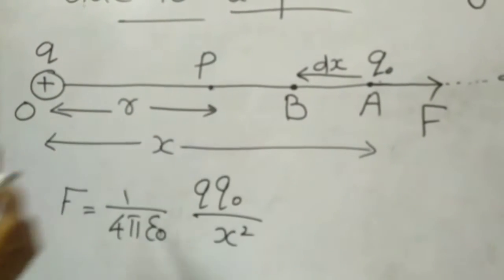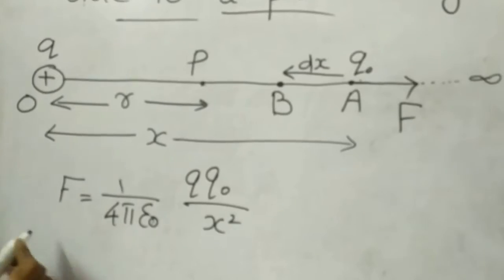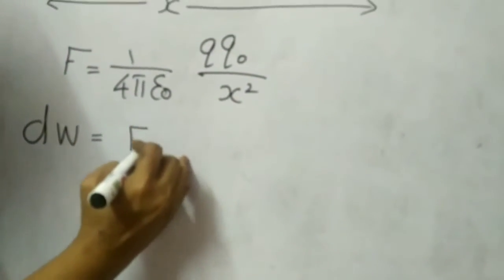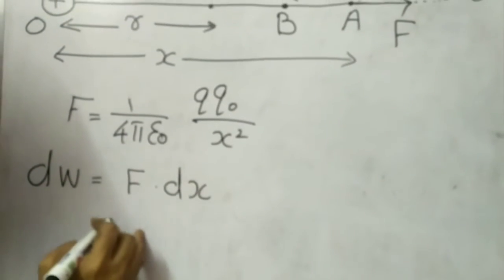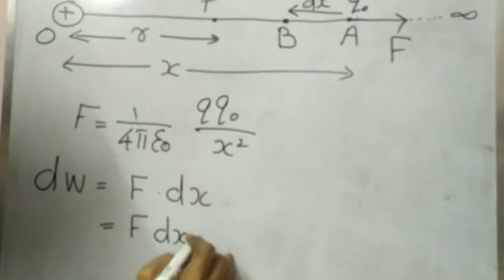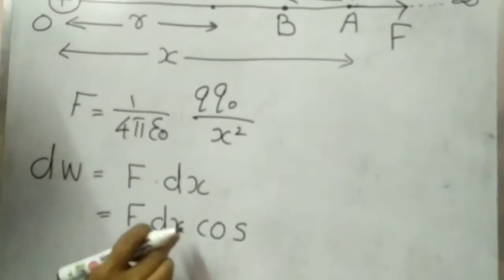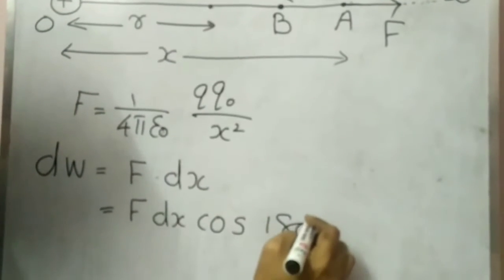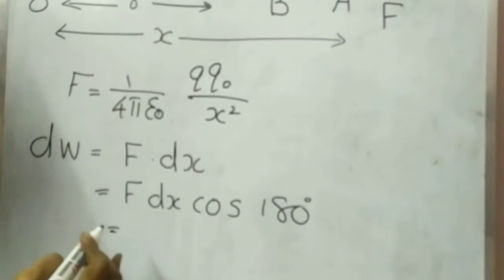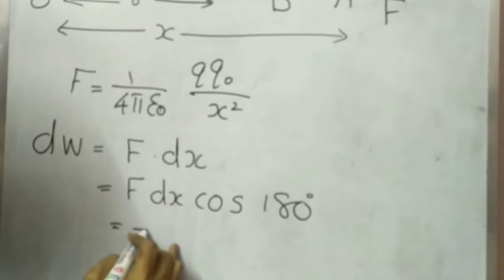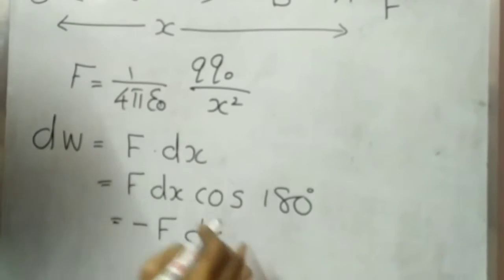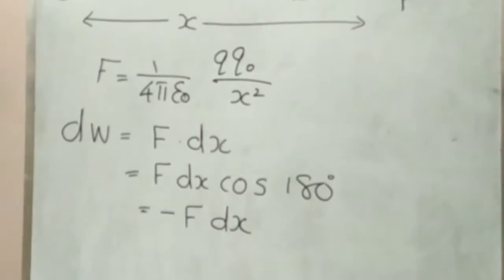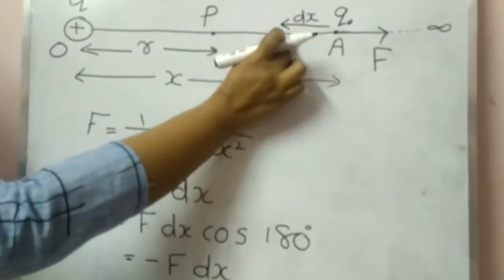How can we write an equation for that small work done? We can write dW equal to F dot dx. This we can write as F dx cos theta. What will be the angle here? The angle is 180 degrees. So cos 180 is minus 1, and we can write this as minus F dx. This is the small work done in moving the test charge Q0 from A to B through the small distance dx.